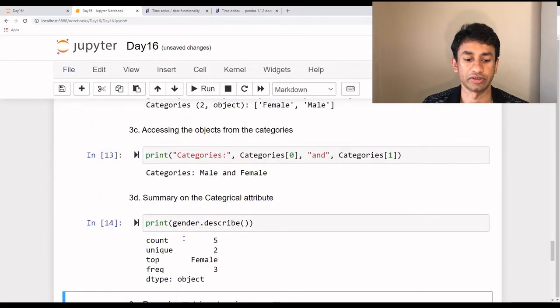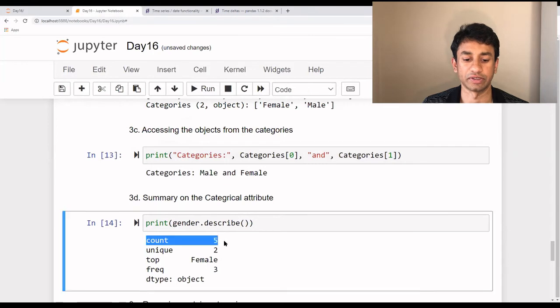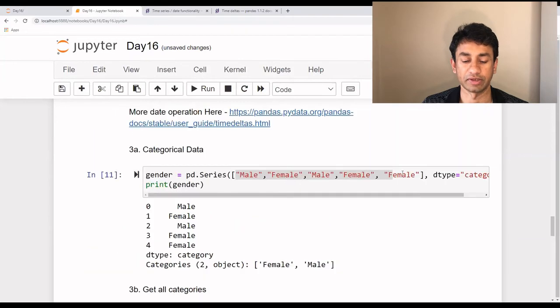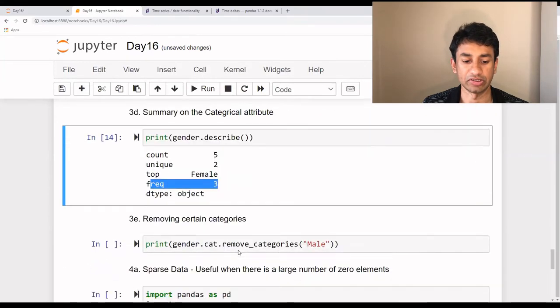As you see here, we get the count of the values, the number of elements present in this particular column, and how many unique values. There are only 2 unique values. The top one is female, based on sorting, and the frequency of the top one is 3, which means that in our data set there are 3 females and 2 males. These are some of the high level summary analyses that can be performed on categorical data.